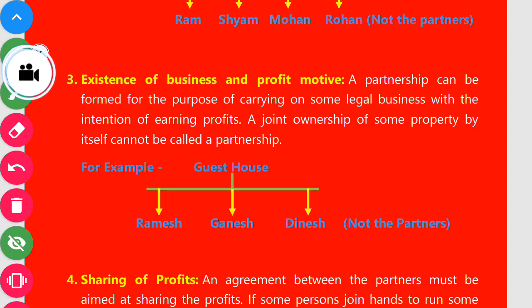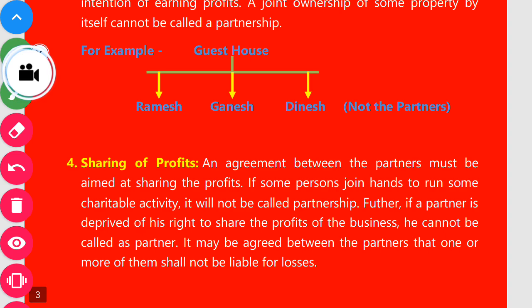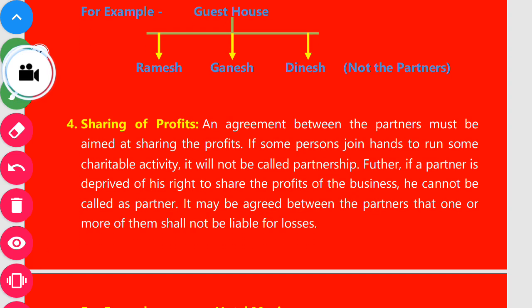If purchasing and selling of land is their business, they can be called partners. I hope you understand the particular concept. This is the third important point: existence. There must be a legal business, and the business motive is profit earning. Is it clear? Good. The next point, the fourth point, is sharing of profit.